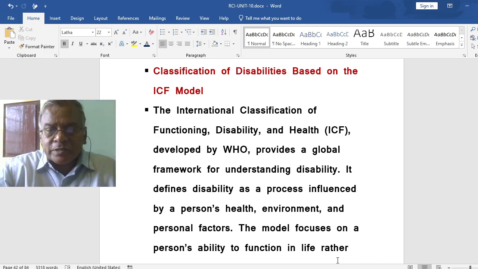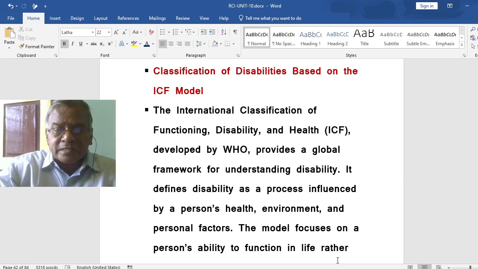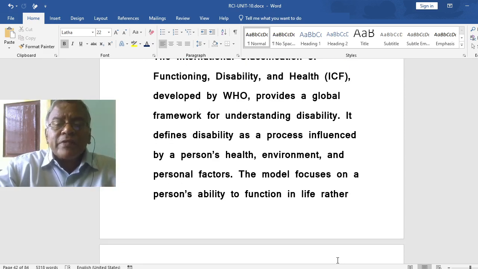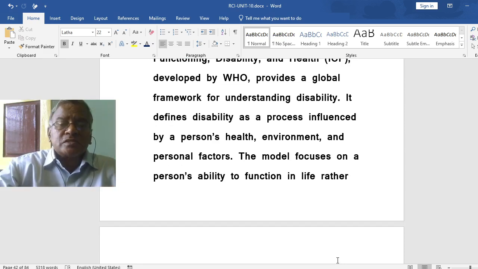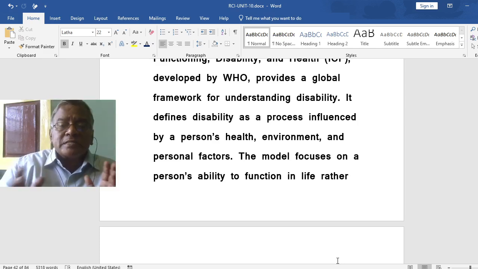I hope you understood this. International Classification of Functioning, Disability and Health, that is ICF. It has been developed by the World Health Organization. So this ICF defines disability as a process influenced by a person's health, environment and personal factors.